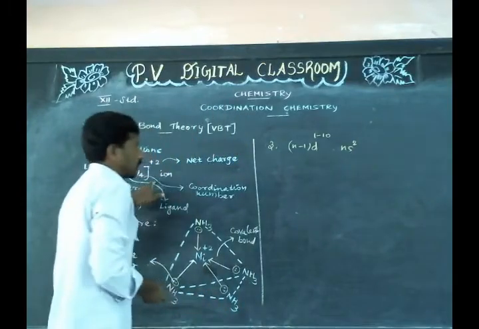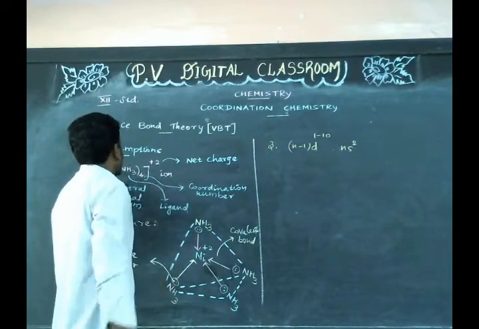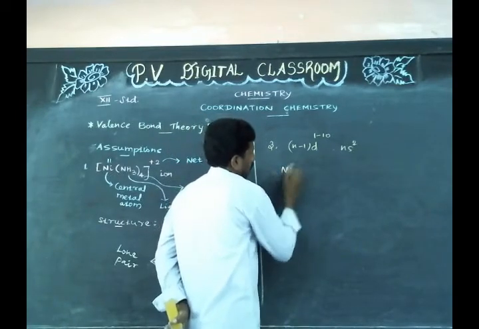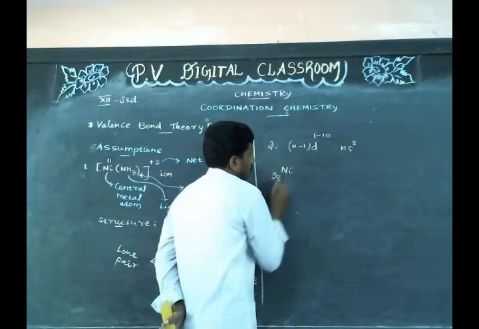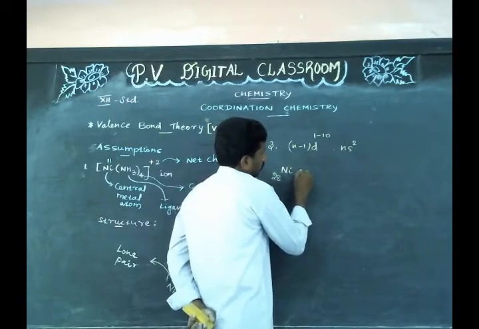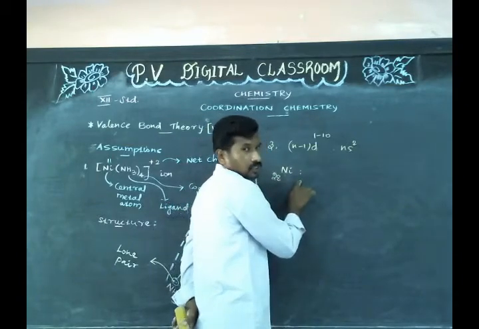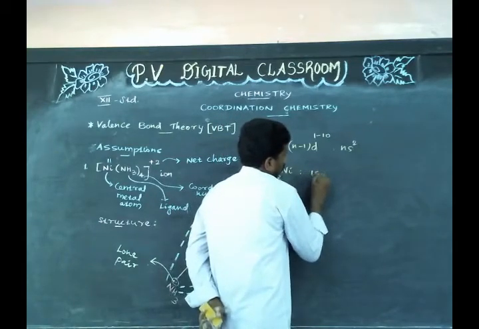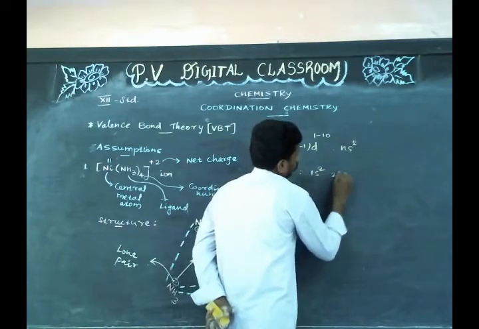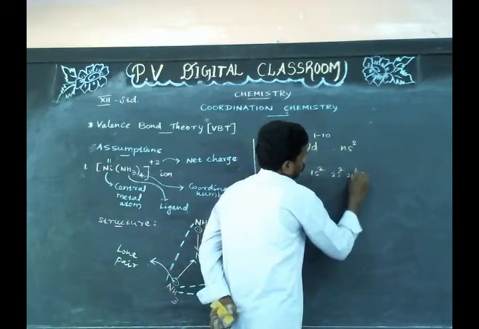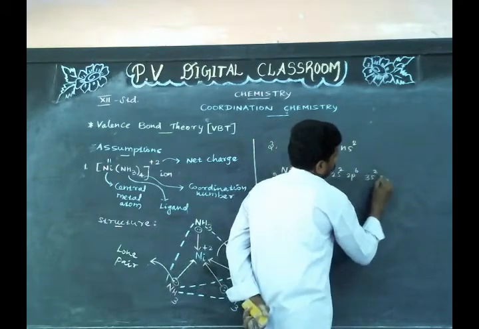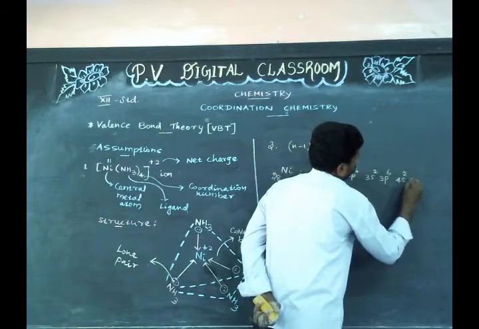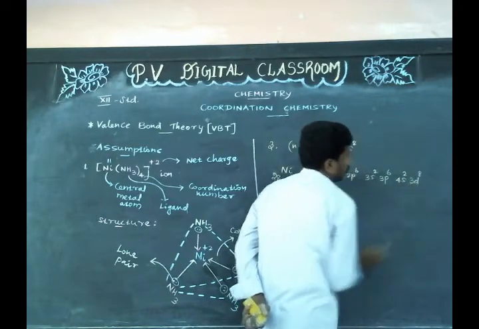In this complex cation, the central atom is nickel. Its atomic number is 28. Write down the electronic configuration of the nickel atom: 1s2, 2s2, 2p6, 3s2, 3p6, 4s2, 3d8.